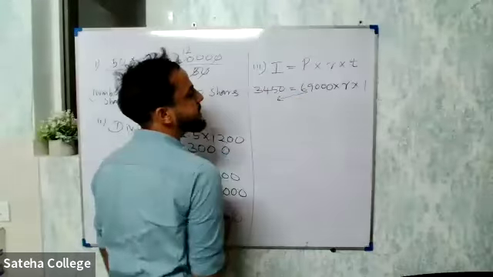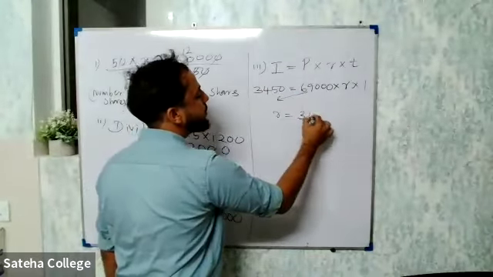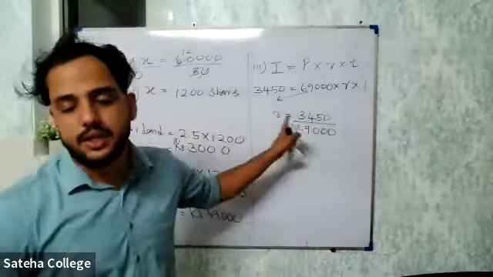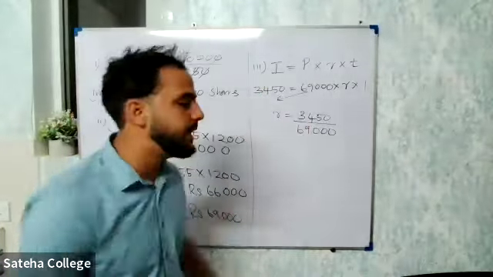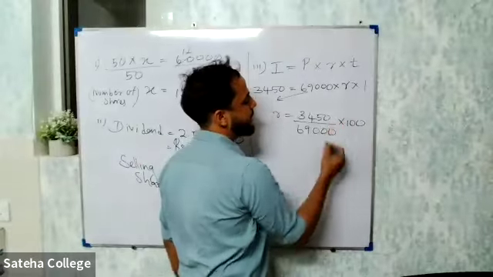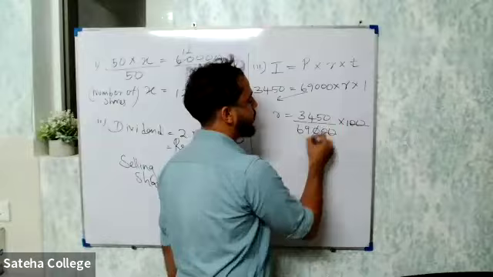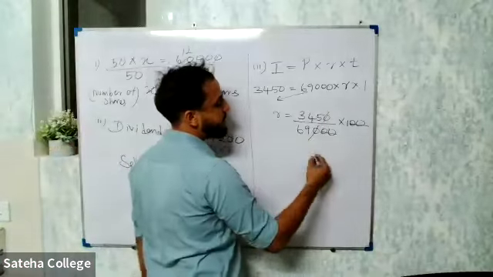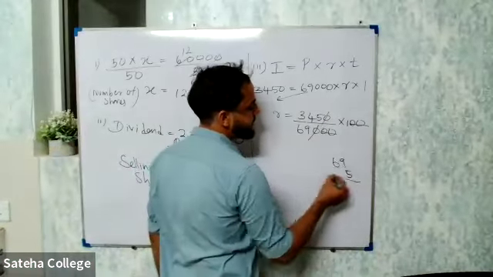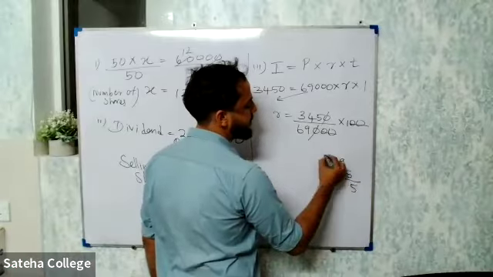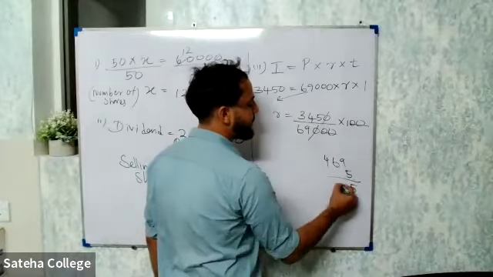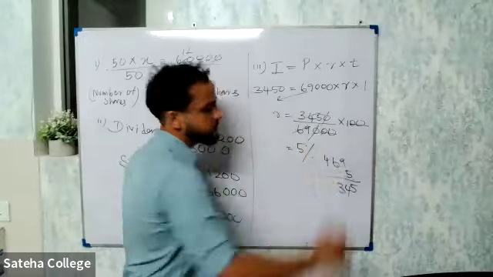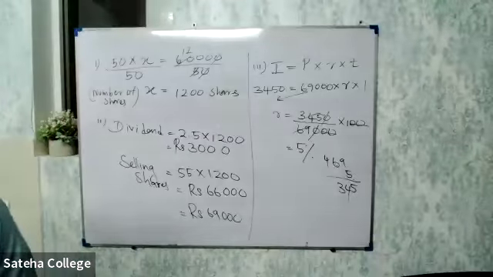Cross multiply. Take the 69,000 here. R is equal to 3,450 divided by 69,000. Now remember, rate, you will get it as a fraction. We need the percentage. So what do you do? You multiply by 100. 2 zeros here, cut the 2 zeros. 345 divide by 69. We can divide by 5. Okay, I'll multiply and show you. 69 into 5. 9 into 5 is 45. 5 here, 4. 6 into 5 is 30. 30 plus 4, 34. So that means you can divide by 5. What do you get? So the rate is 5%.